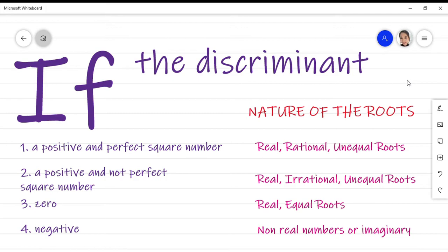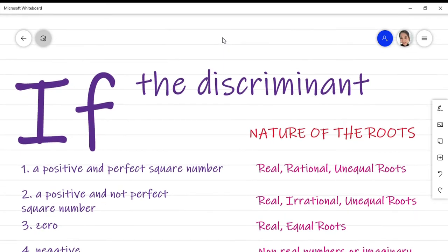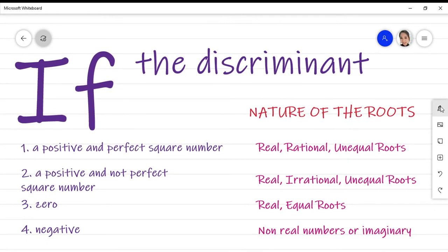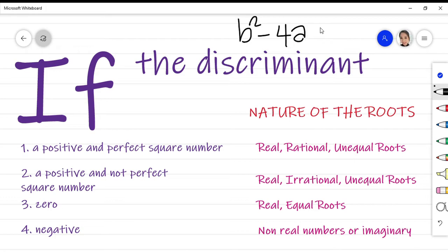Now, there are things we need to consider on the value of the discriminant for us to describe the nature of the roots. Again, the discriminant is the value if we evaluate b squared minus 4ac. So it's the value for b squared minus 4ac. So that is the discriminant.